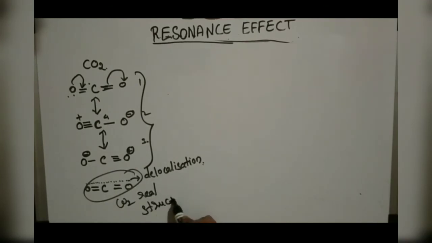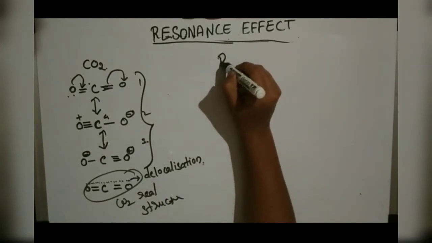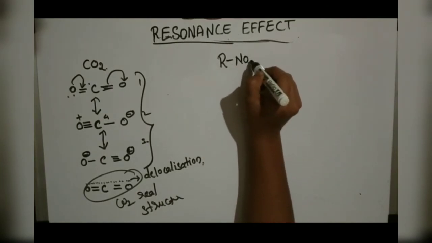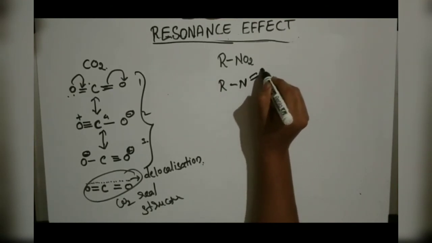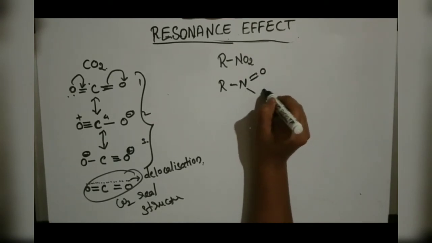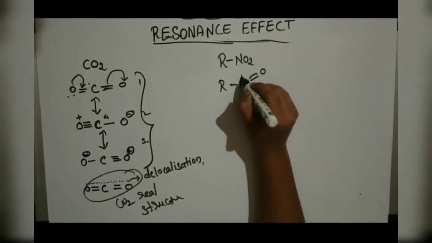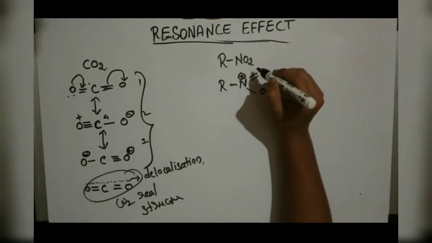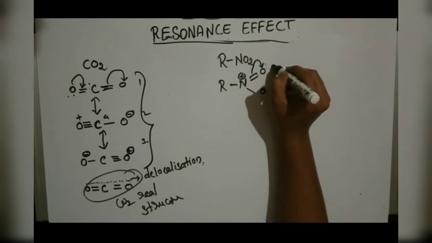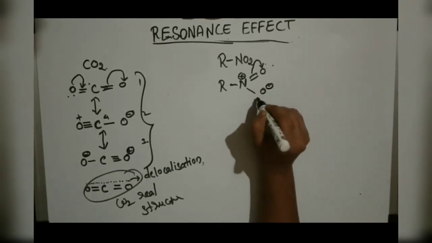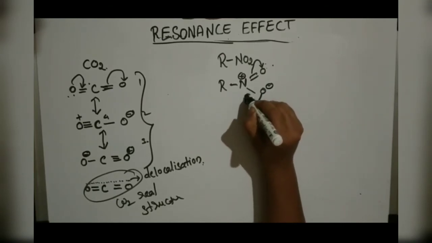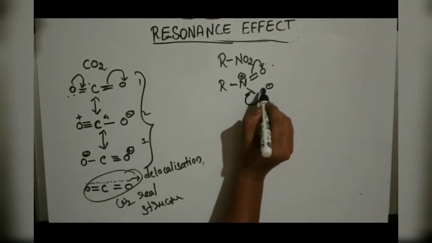Another example we will take is RNO2. So how will we write RNO2? R–N double bond O, single bond O. The N has a positive charge. From this bond, since oxygen has a high electronegativity, this oxygen has a negative charge. This will come here, okay.